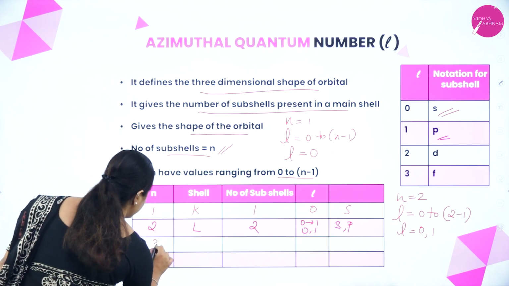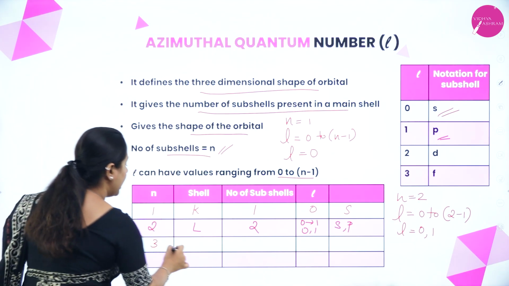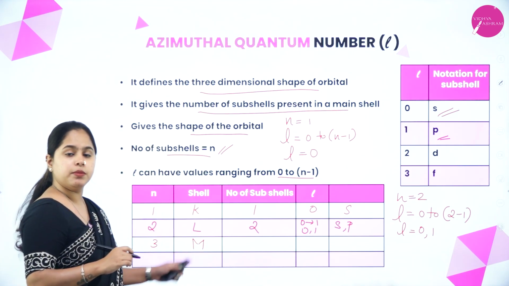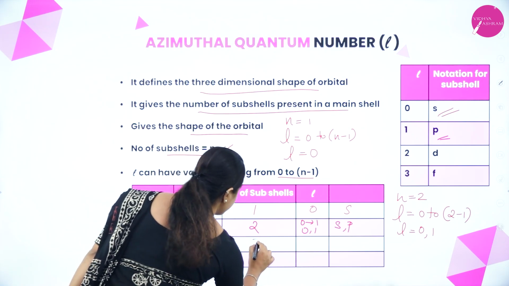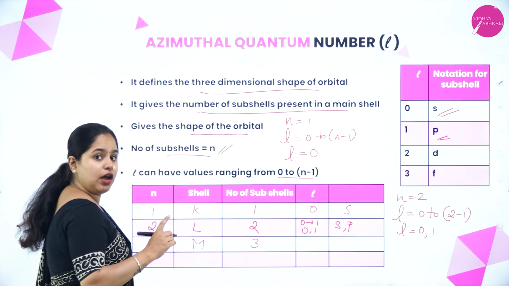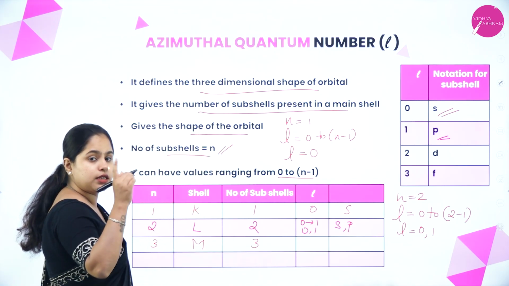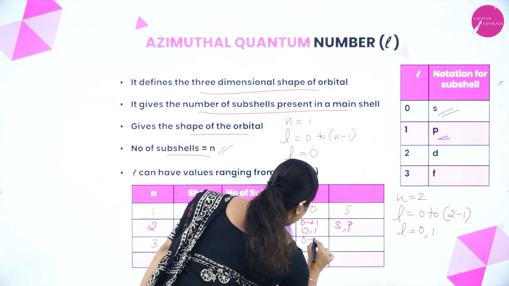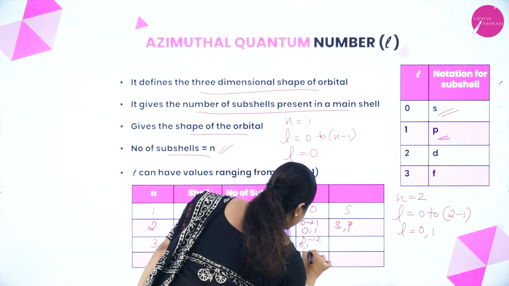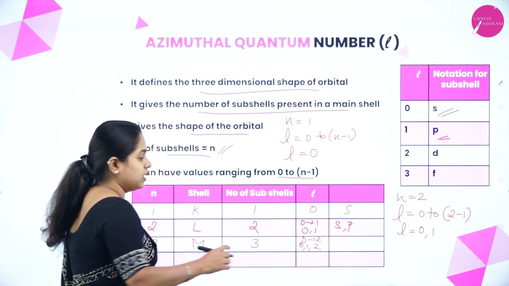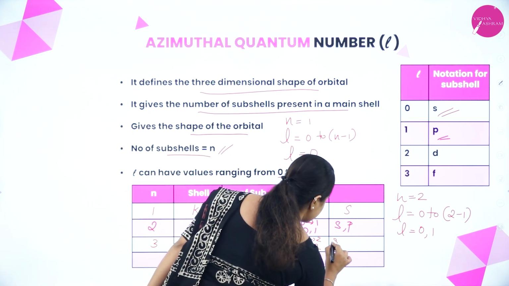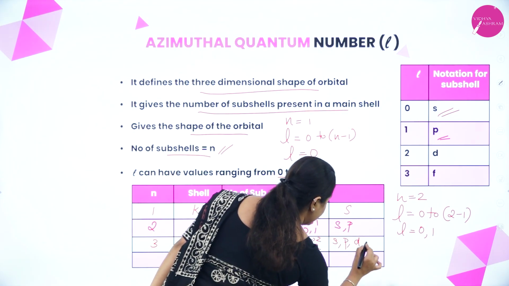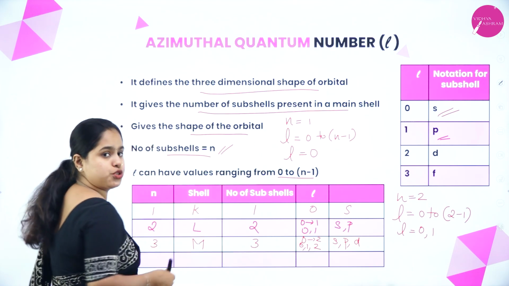Now, moving on to N is equal to 3. K, L, M, right? It is M shell. N value is 3 means the number of subshells will also be equal to 3. We know that L value ranges from 0 to N minus 1. That is 0 to 3 minus 1, that is 2. So, it ranges from 0 to 2. That means 0, 1, 2. 3 values are there. 0 corresponds to S subshell, P subshell is there and D subshell is there. 2 corresponds to D, right?